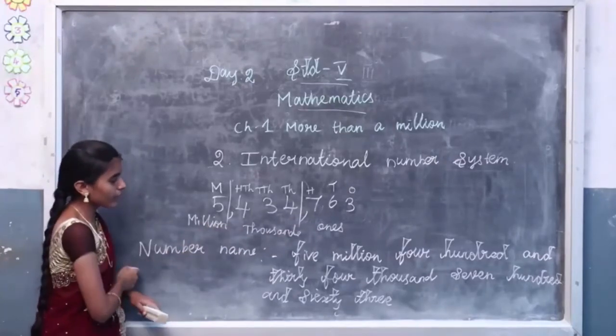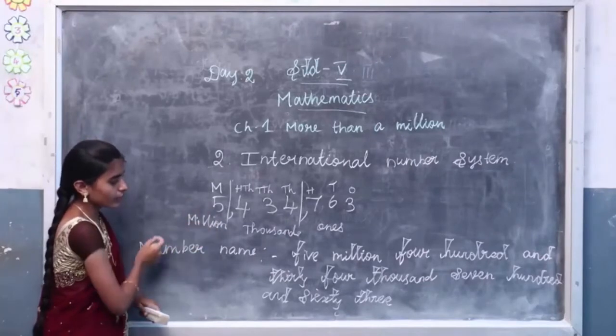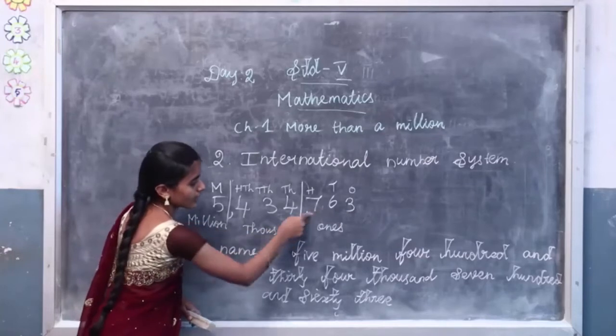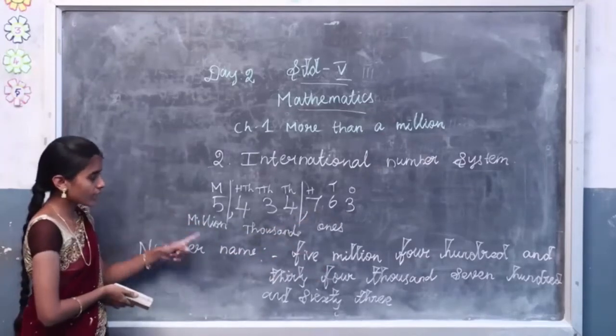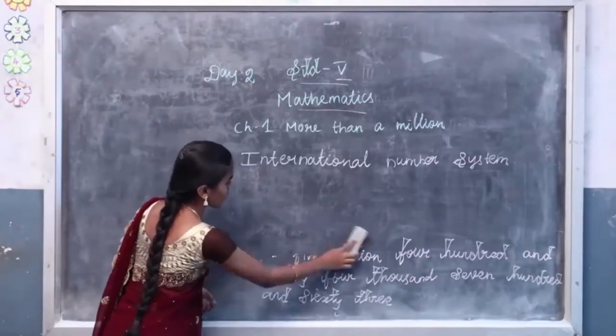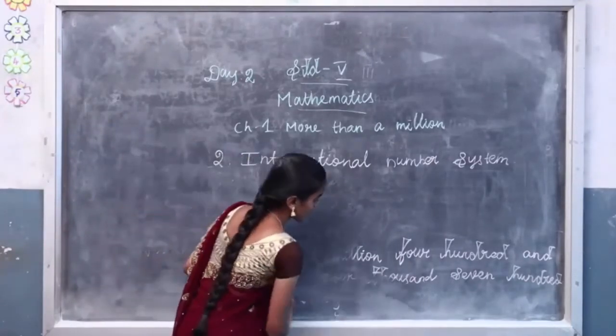Then how do we write the number name? First the number and group name, then the second number all together and its group name, and then the third number all together. So this is the number name of the given 7-digit number in the international number system. Now let's see another example.